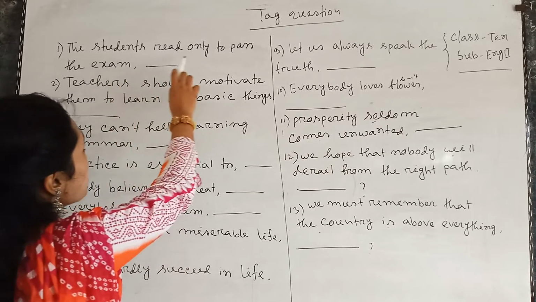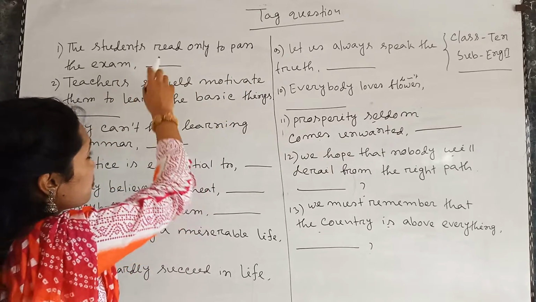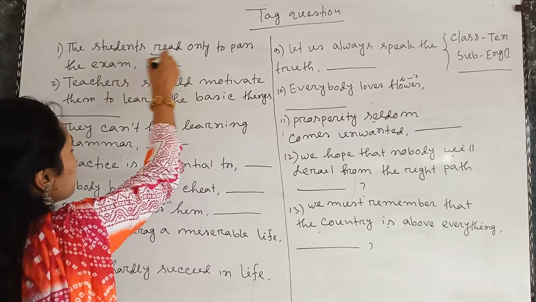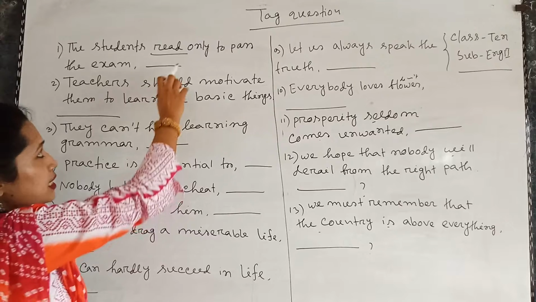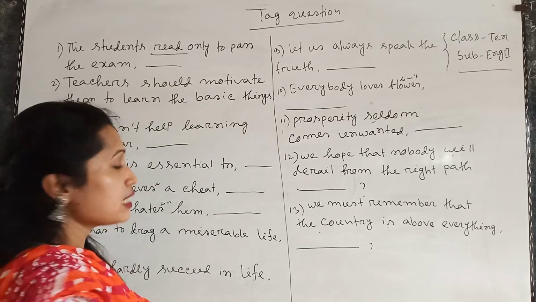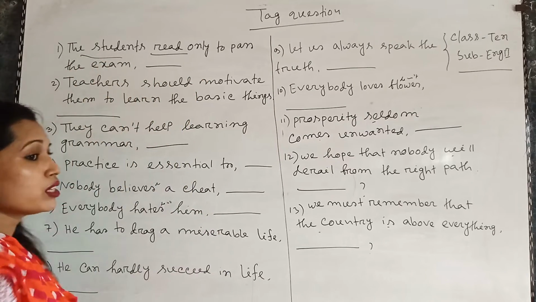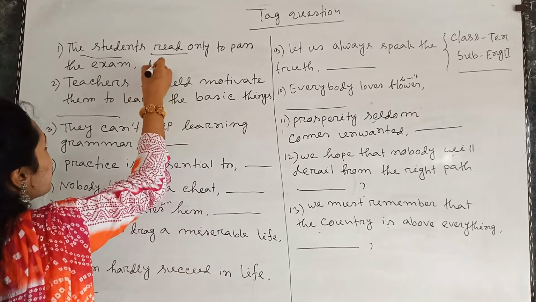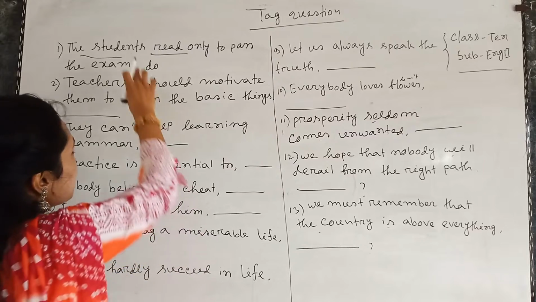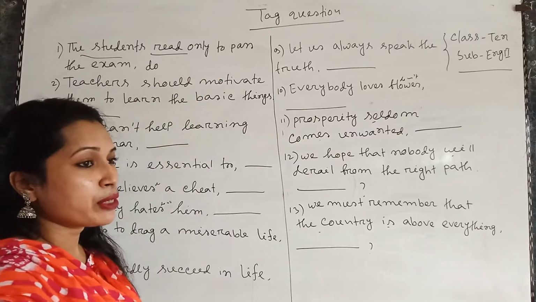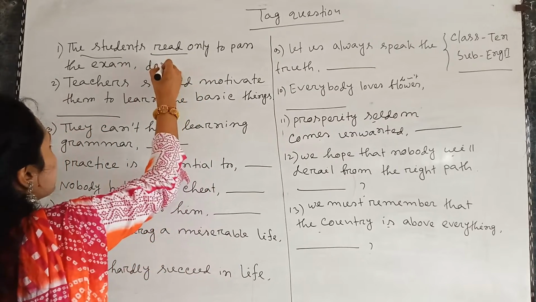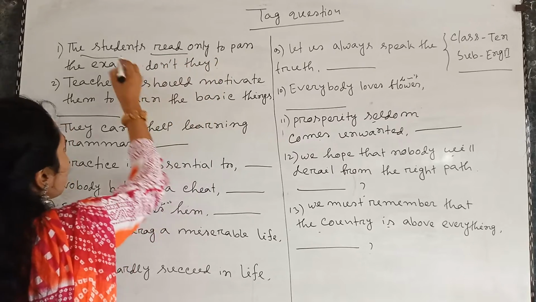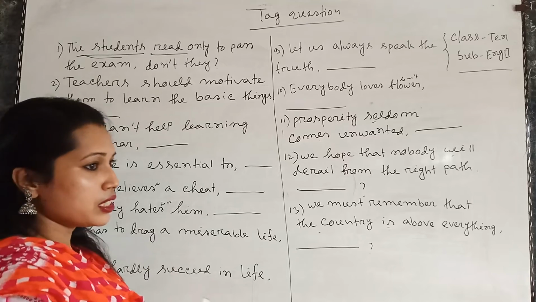So, the students read only to pass the exams. There is no auxiliary verb in this statement, but there is the main verb, that is read. And the statement is in the present indefinite tense, and the subject is third person plural number. That's why we will use do. Okay, and the statement is in the affirmative form, so the tag will be negative: don't they. They will be used instead of the subject, that means the students.